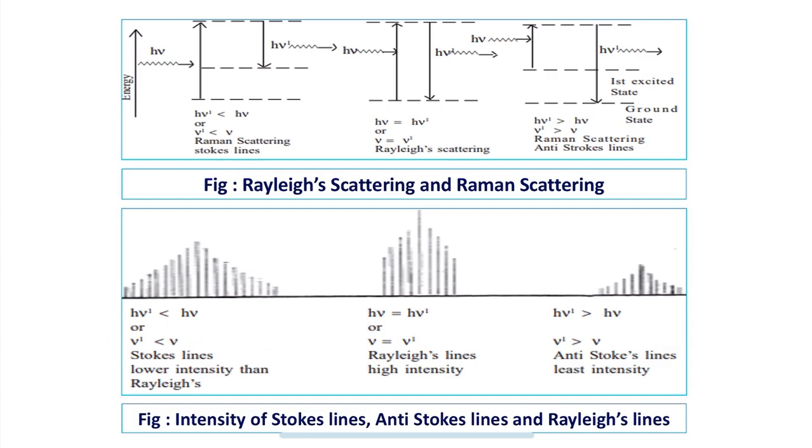Anti-Stokes lines are least intense because the excitation of molecules occurs from an excited state, which is less populated. So it depends upon how many photons are present: how many photons are falling on a substance or matter, and in what number the scattering is going to take place. That is why, when it is less populated, anti-Stokes lines are least intense. This is because the excitation of molecules occurs from an excited state.